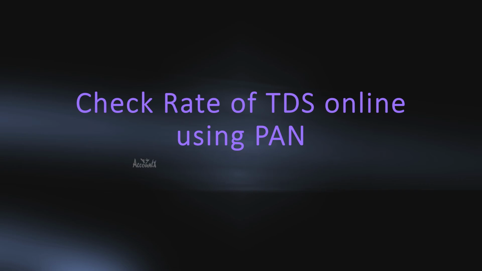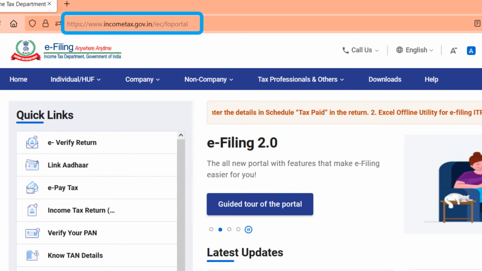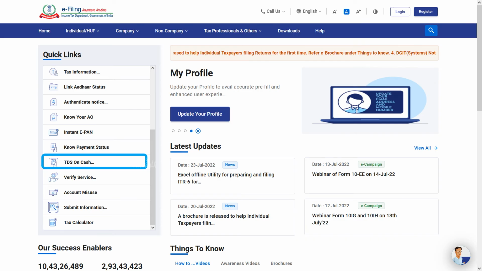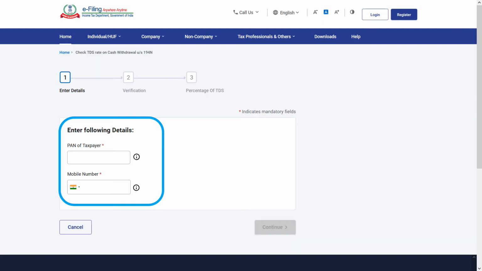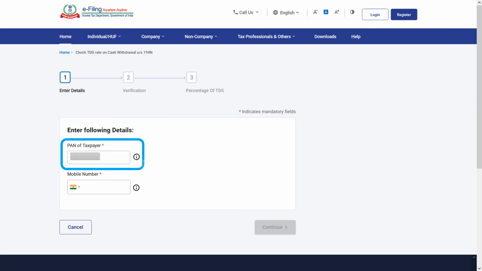All you need is PAN and your mobile phone number. If you have PAN, you can get this info for any person. Let's now see how to use this functionality. Navigate to the IT portal, click on TDS on cash withdrawal. You will be navigated to this screen. Enter the PAN of the person, key in your mobile phone number and click on continue.